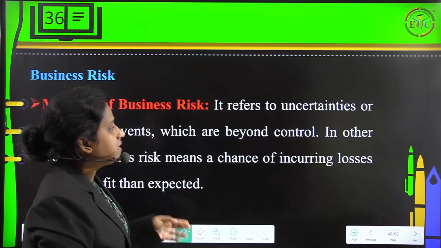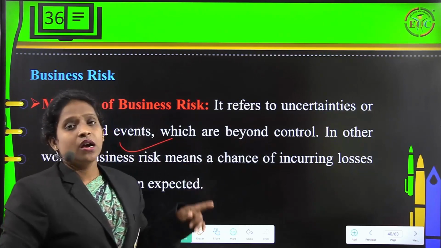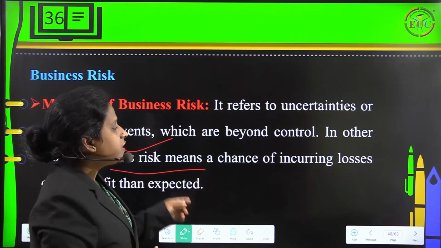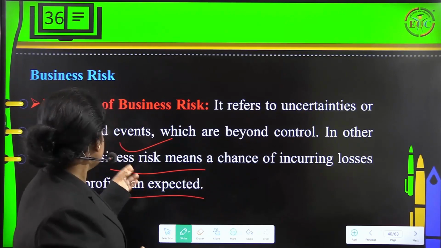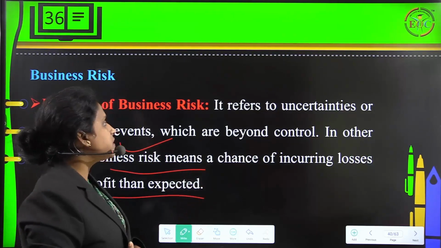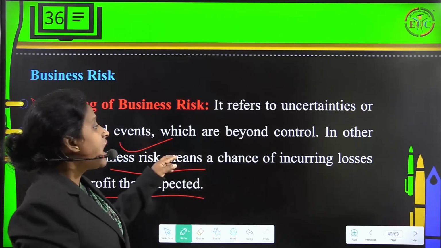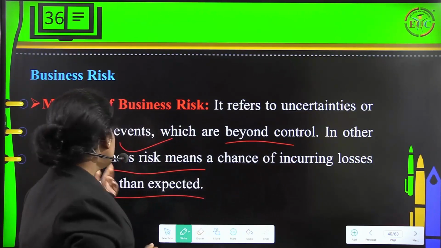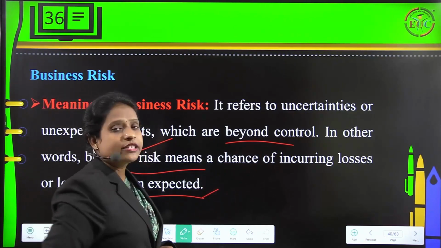Fine. Then business risk. What is the meaning of business risk? Here we can understand it refers to uncertainties or unexpected events which are beyond control. In other words, business risk means a chance of incurring losses or lost profit than expected. So there is a chance that we are going to lose the money or the profit that has been expected in a business, and that is what we call a business risk. That is the reason it is considered as uncertainties or unexpected events which are beyond the control.